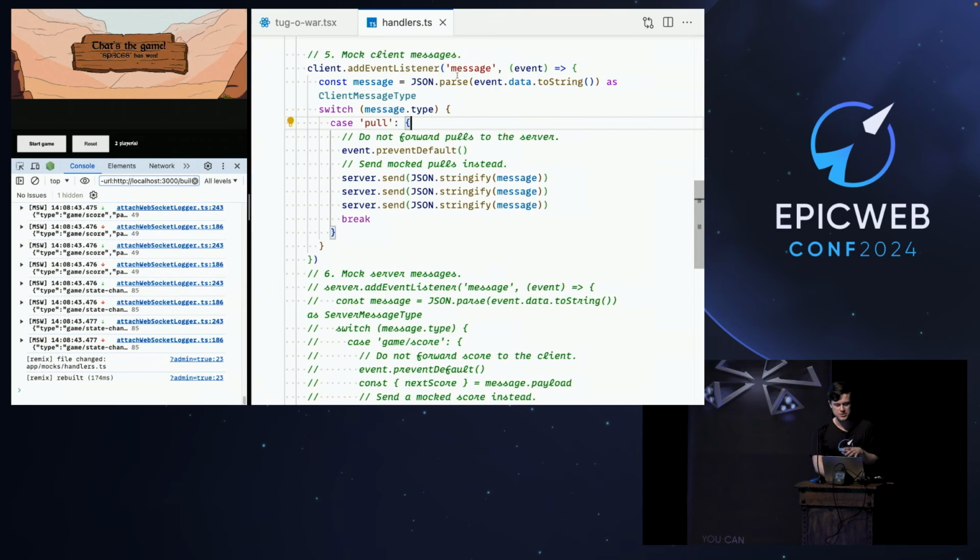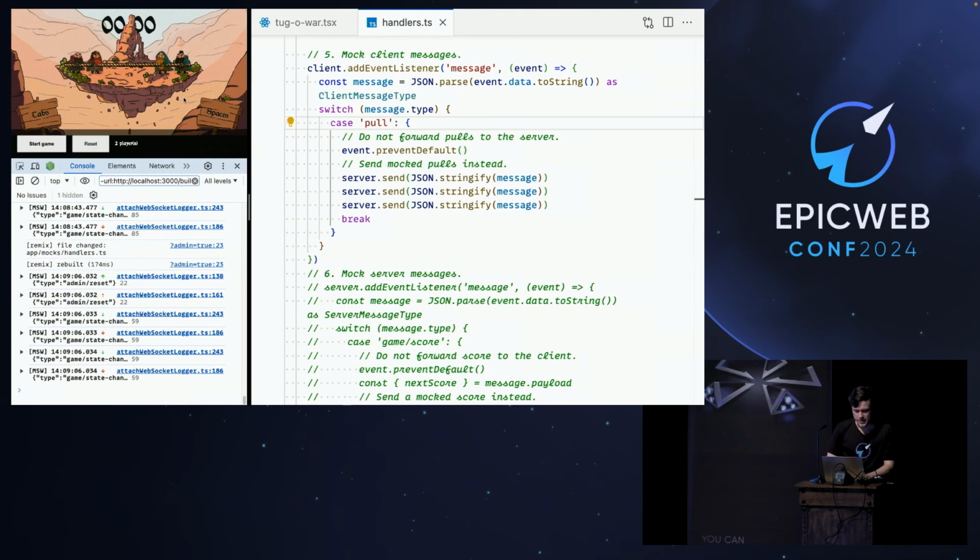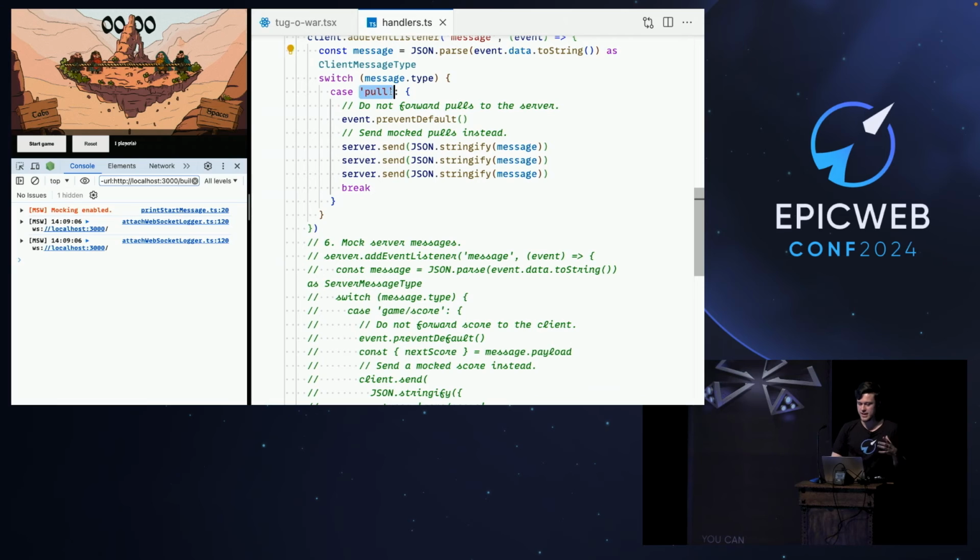So I have this message listener for the client that's going to detect the pull events again. And then it would be really nice if there was a way in JavaScript to prevent the default behavior of events. And yeah, obviously, we're going to call event.preventDefault, and this is going to cancel the forwarding of client messages to the server. So these pull messages will never reach the server, ever.